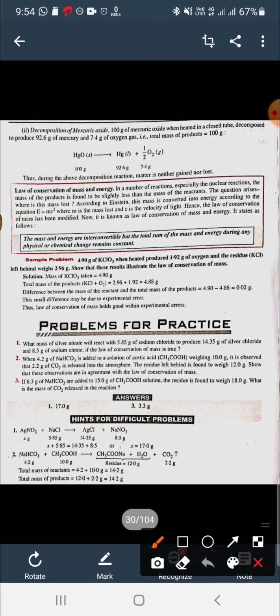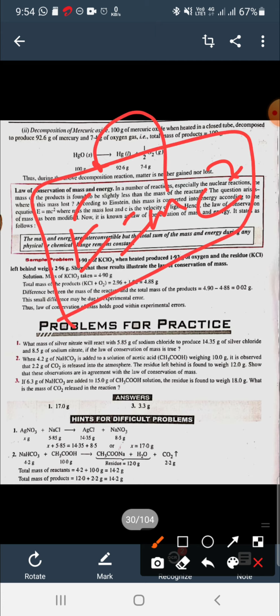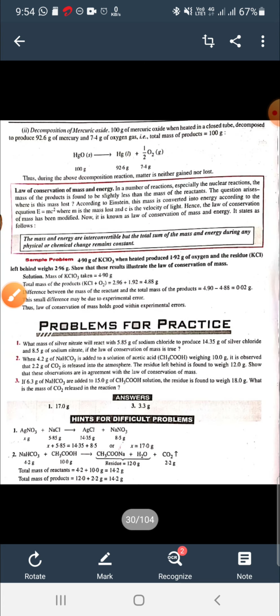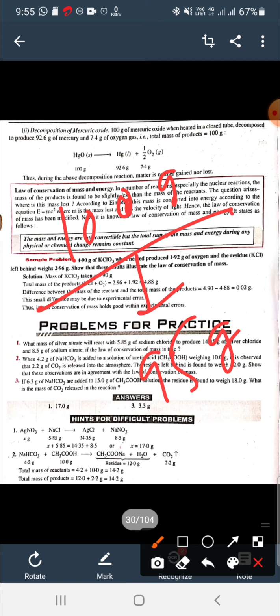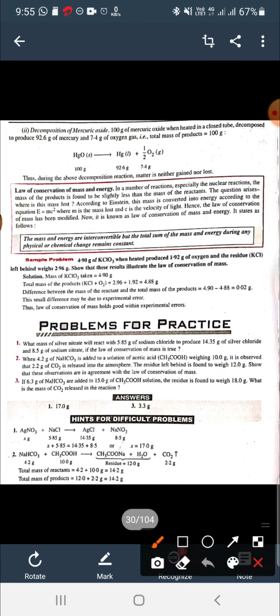Now according to Einstein, mass of any reactant or anything can get converted into energy by the formula E equals mc squared. So here there is a modification in the law of conservation of mass. There are some examples in which, if the mass of the reactant is 100 gram, then the mass of the product can be 95, it decreases or increases. So you can see there is a modification.